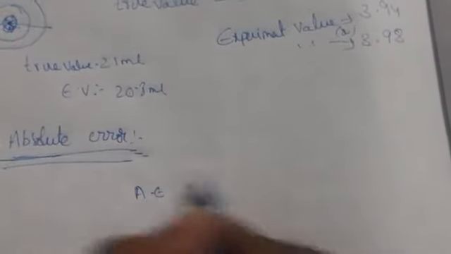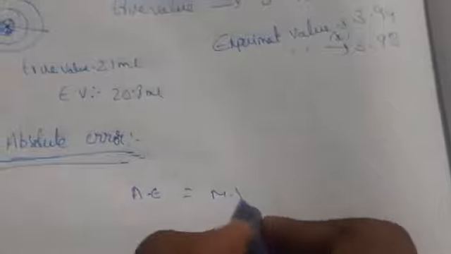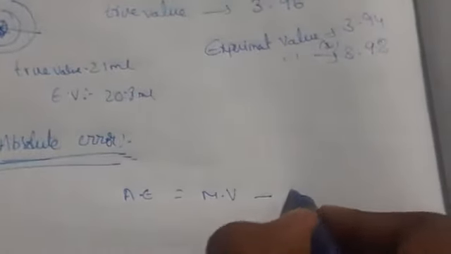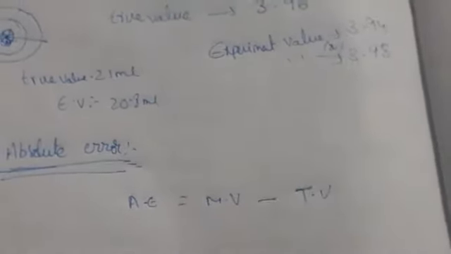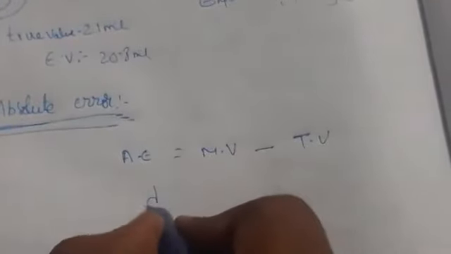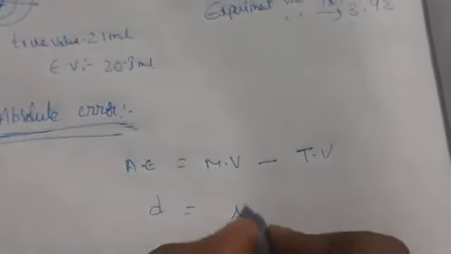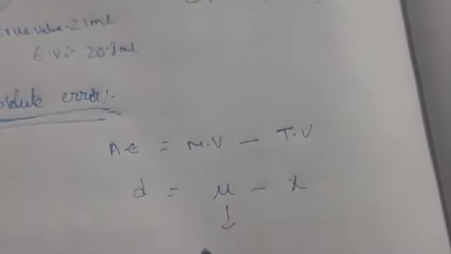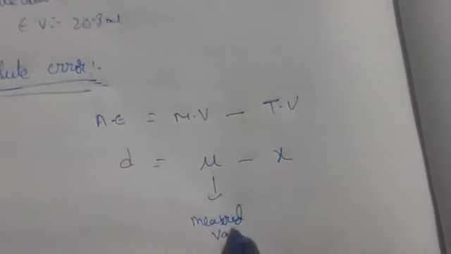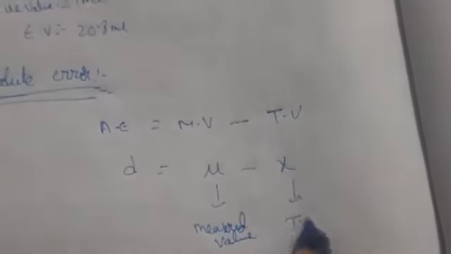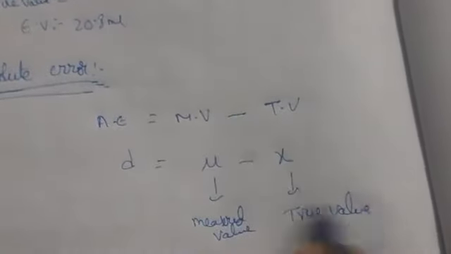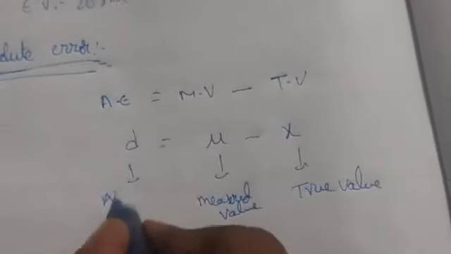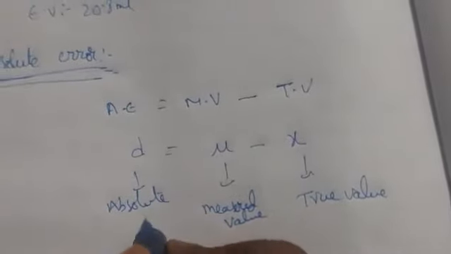Absolute error is equal to the difference between the measured value and the true value. This one we call absolute error. It is denoted by D, and it is denoted by mu minus x. Where mu indicates the measured value or observed value, and x is the true value. So this is nothing but absolute error.